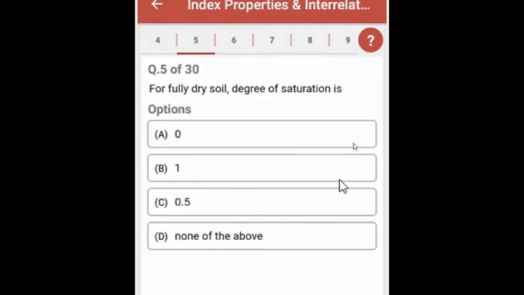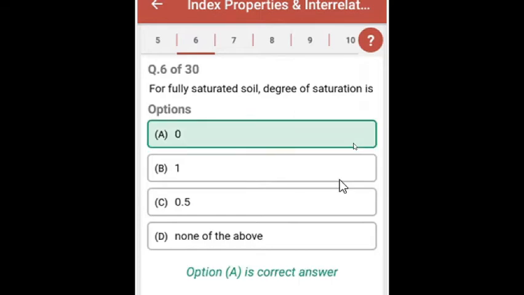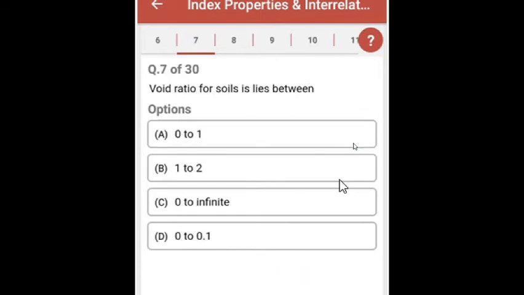Question 5. For fully dry soil, degree of saturation is, and the answer is 0. Question 6. For fully saturated soil, degree of saturation is, and the answer is 1. Question 7. Void ratio for soils lies between, and the answer is 0 to 1.